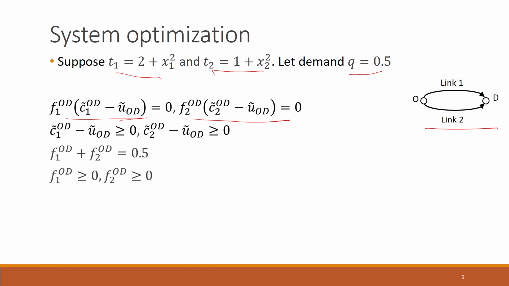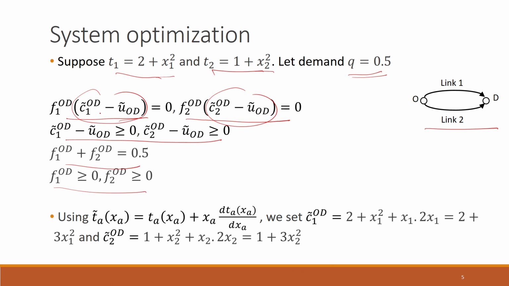And so on. We can define these other variables also, and these are the conditions: the terms in the bracket here are greater than or equal to 0, the total flow sums to 0.5 as the travel demand is 0.5, and the path flows are non-negative. Okay. So, we need to use the information that the link performance functions are given by this before we can solve it.